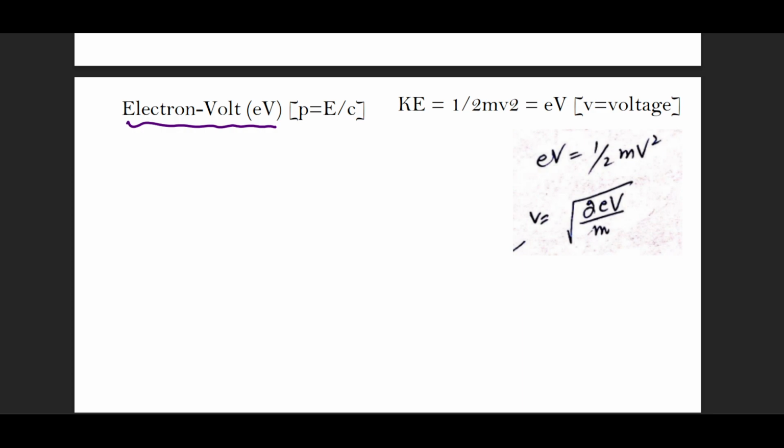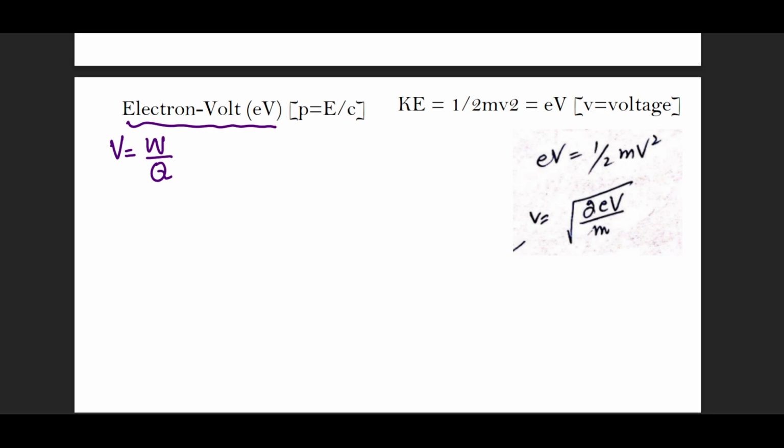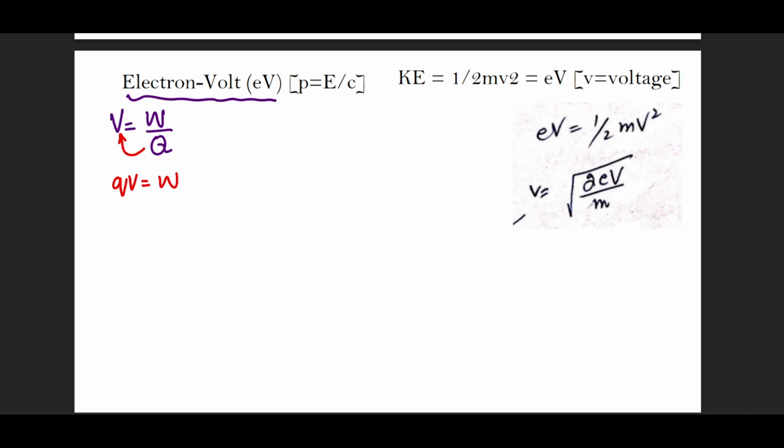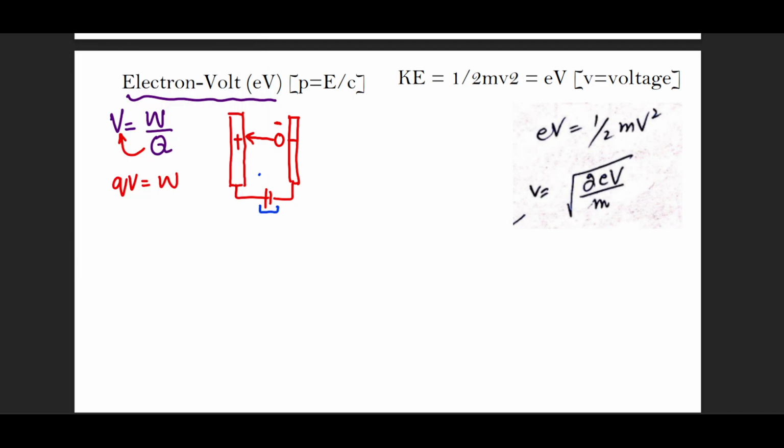We go back to the basic equation of voltage, which is volt equals work done per charge. This is AS electricity. So taking Q over, QV equals work done. Now this work done is in joules. We visualize two plates, one positive, one negative, connected by a high potential DC supply. If an electron at one point is accelerated towards the positive plate, that work has been done by this battery with a voltage V.